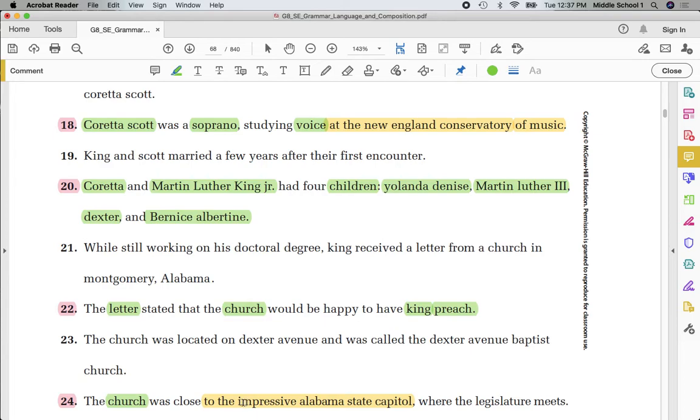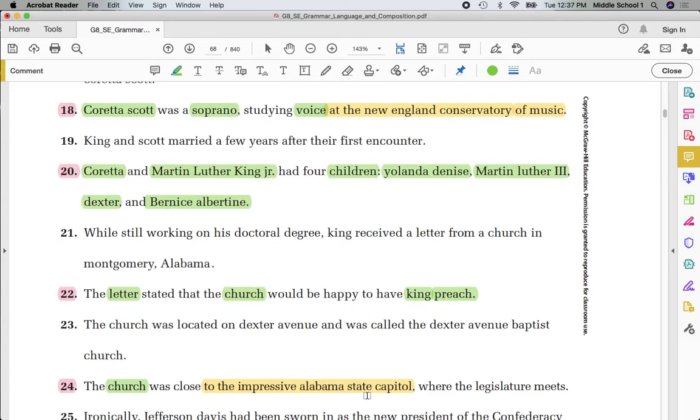They're adjectives, they describe. Circle, Alabama. Circle, state. Circle, capital. This is a name, Alabama State Capitol. Capitalize, Alabama. Capitalize, state. Capitalize, capital.